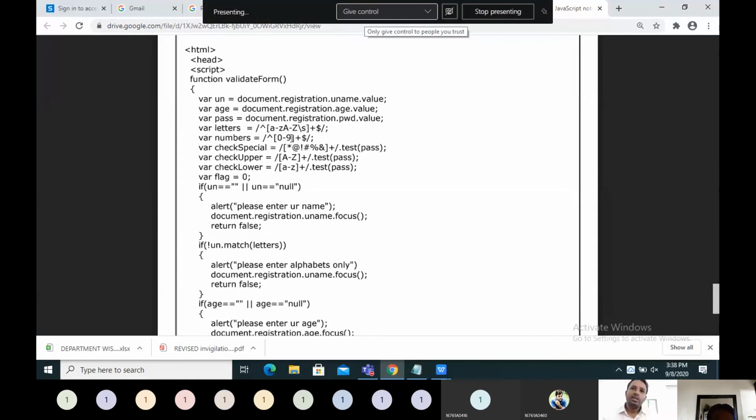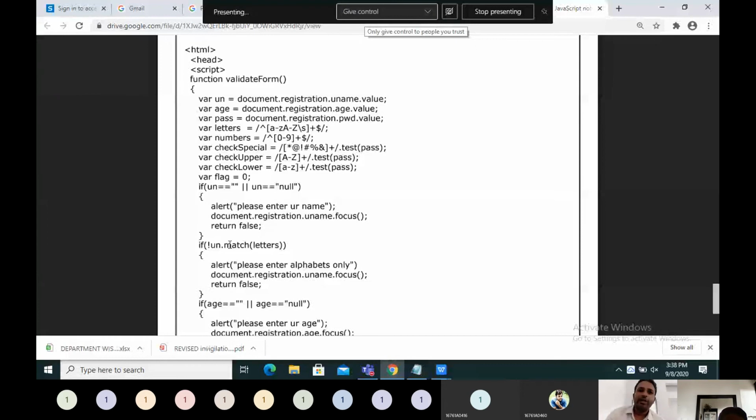Special characters: asterisk, exclamation, hash, percentage, ampersand. All those are special characters. We are checking whether one or many are coming or not. Similarly, we check whether uppercase alphabets are there or not, and whether lowercase is there or not.